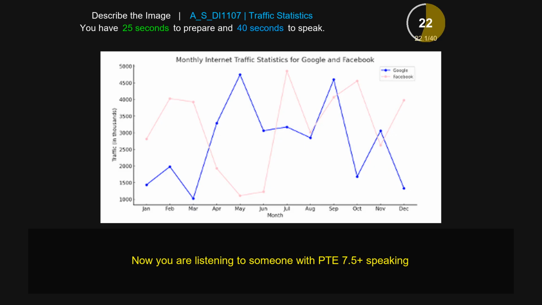Overall, the image includes elements such as January, February, March, April, May and many more months, and the traffic in thousands, which is from 1000 to 5000. To conclude, the image is very informative and significant, and also provides detailed information about monthly internet traffic statistics for Google and Facebook.